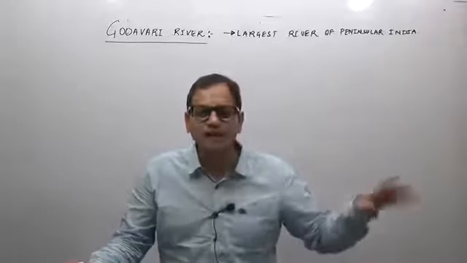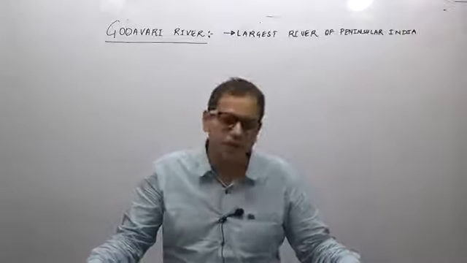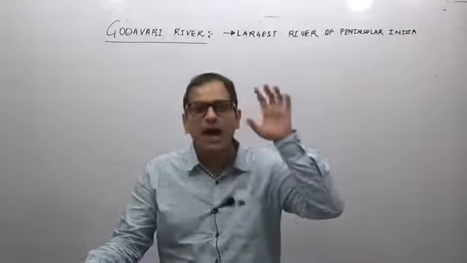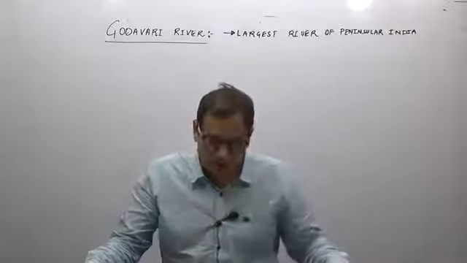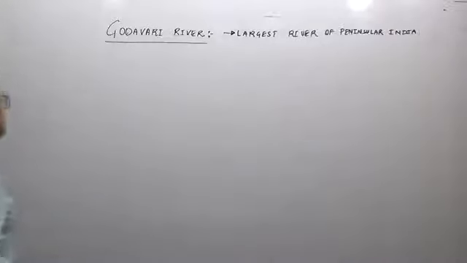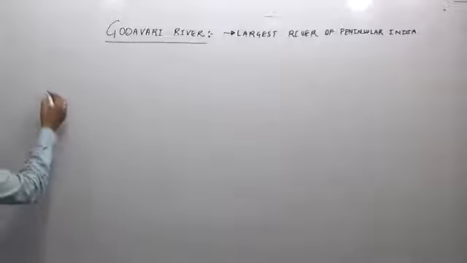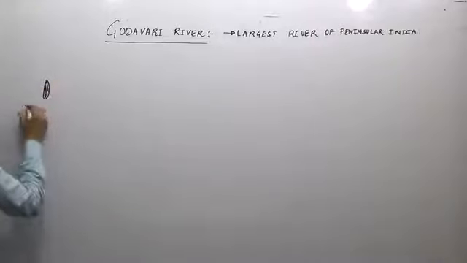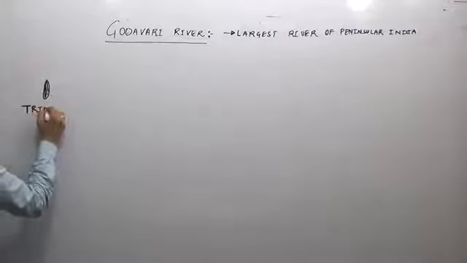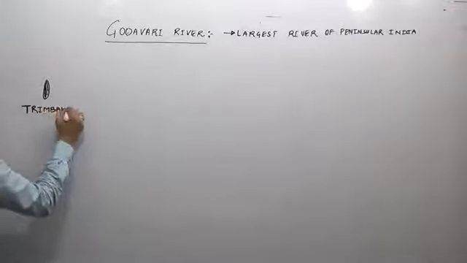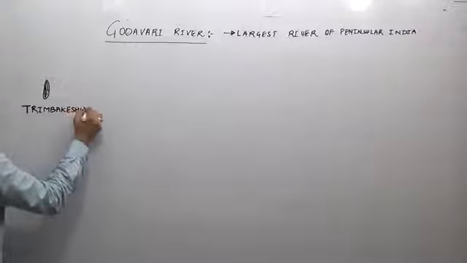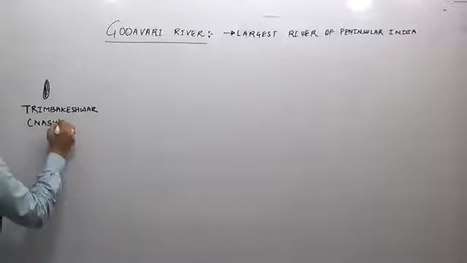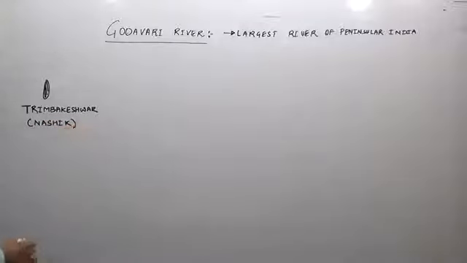We will come to that in detail while dealing with the difference between the Himalayan river system and the peninsular river system. But let us understand how the Godavari originates. The Godavari originates from the Trimbak plateau in the Western Ghats. It originates from a place which is known as Trimbakeshwar, in the Nashik district, in the Western Ghat region.